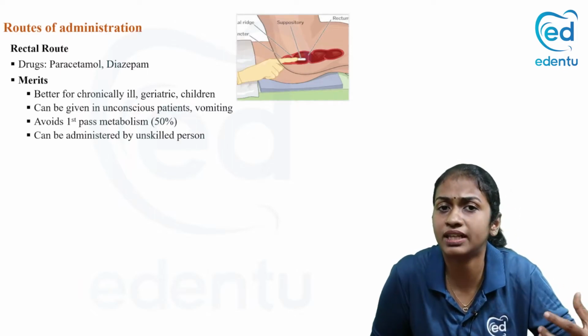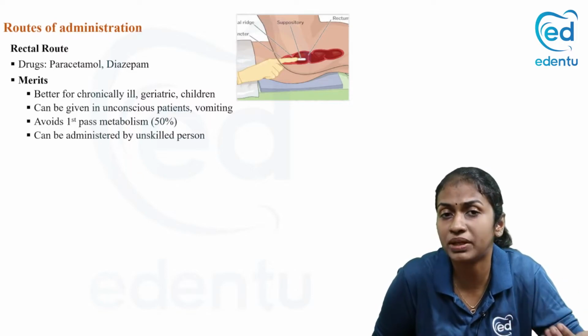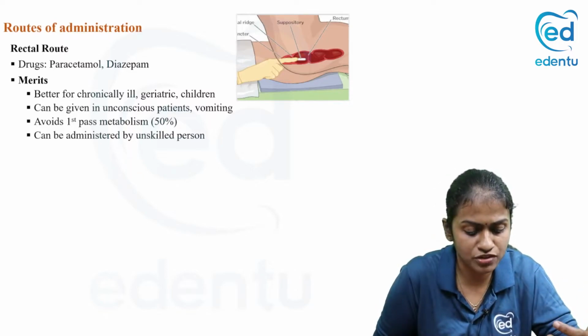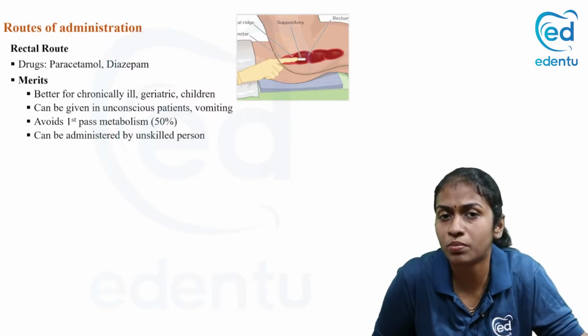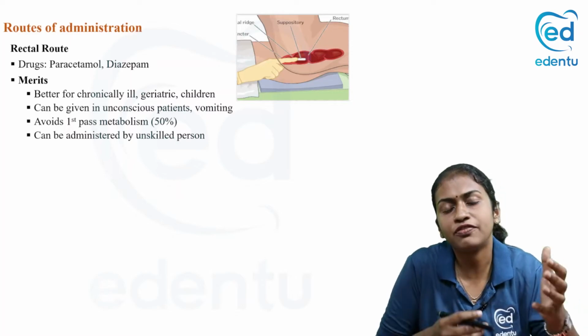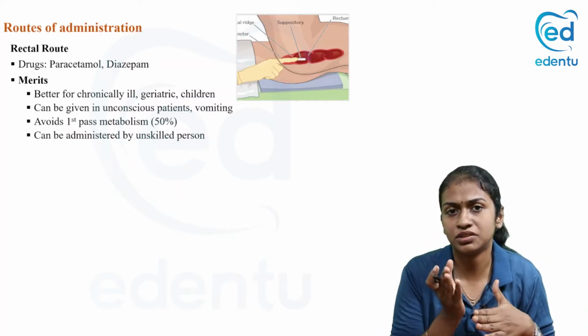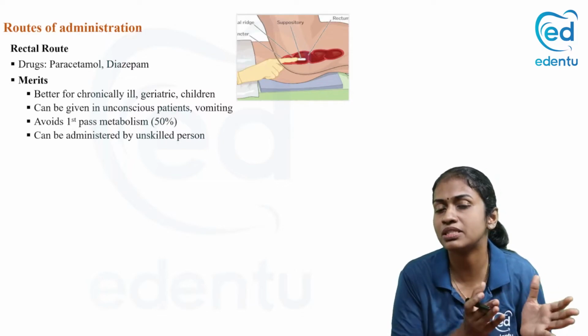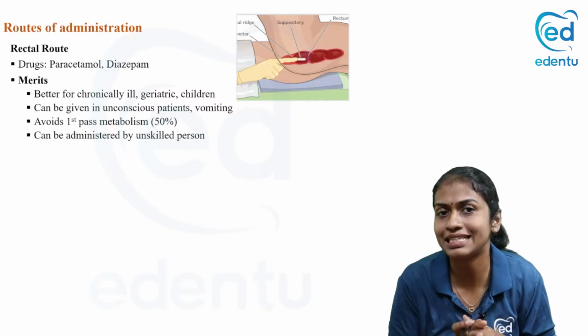So what are the advantages? In chronically ill, geriatric and pediatric patients, it may be beneficial. It can be given in patients who are unconscious or those who are vomiting. And 50% of the drugs that we give by this rectal route directly enter the systemic circulation, bypassing the first pass metabolism, and it can be given even by an unskilled person.